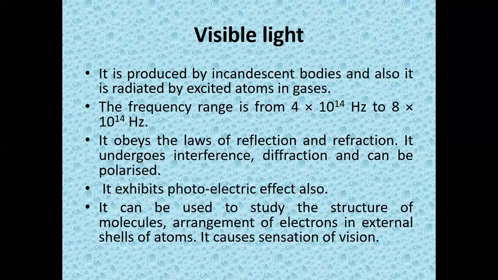When the atoms are excited inside a gas, it would produce what? Light. Now, what is the frequency range? 4 × 10^14 to 8 × 10^14 hertz. What are the properties here? It obeys the properties of reflection, refraction, interference, diffraction, and polarization.